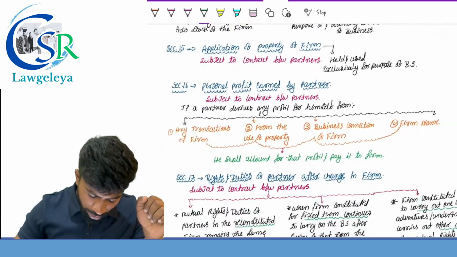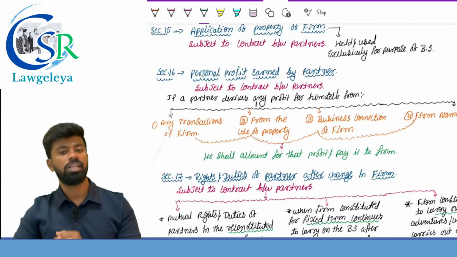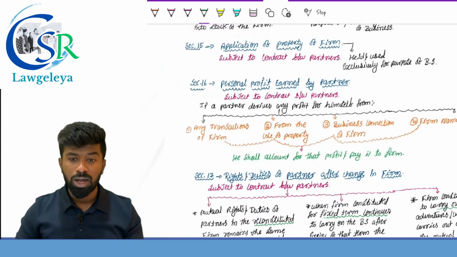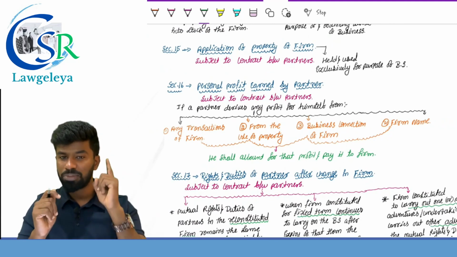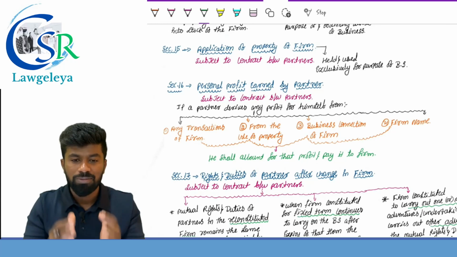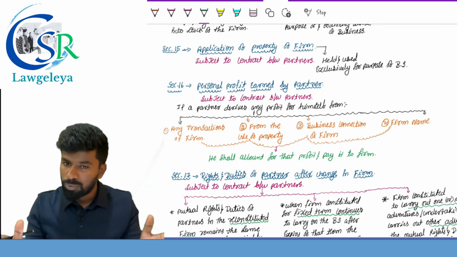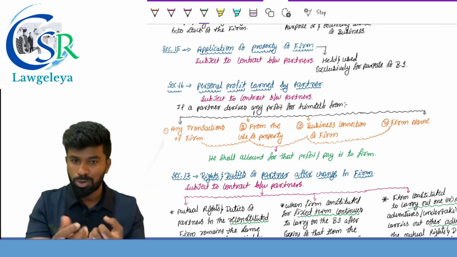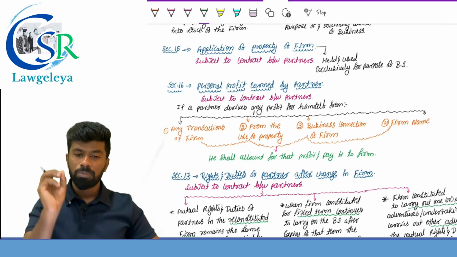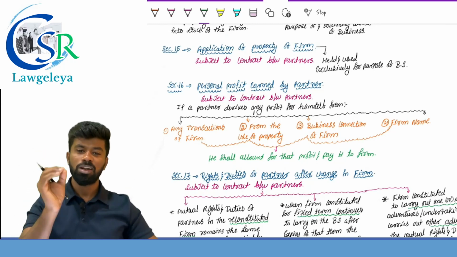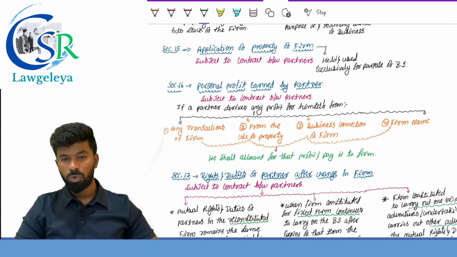Section number 16, based on which they can ask a theory question in the examination: personal profit earned by the partner. See, section number 9 provides duties, and one of the duties is that a partner should always work for what? Greatest common advantage, meaning for the benefit of all partners, not for his personal benefit. Now what if he does? What if he makes a personal benefit out of the partnership firm? What would be the consequences?